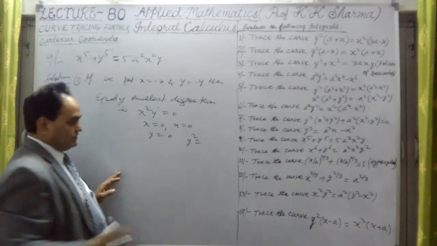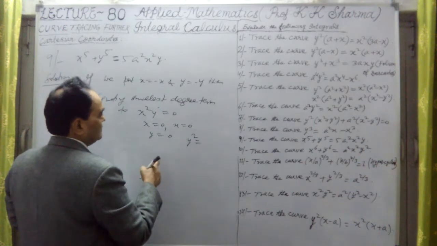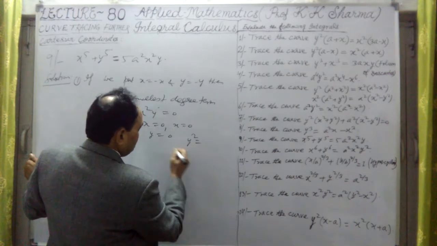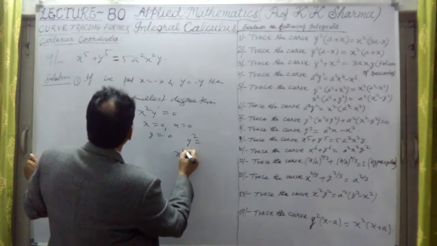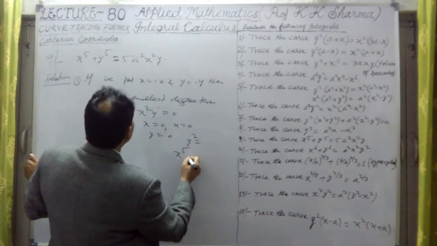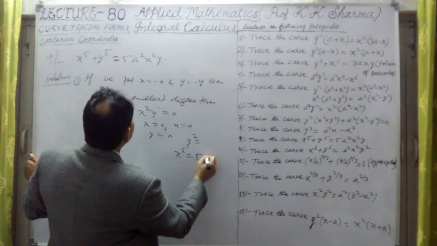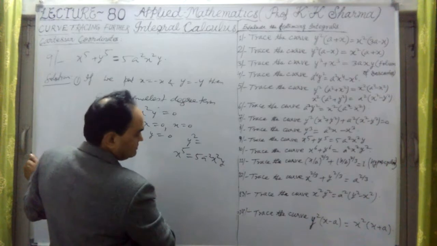The points will lie where the curve will intersect. Okay, points are x equal to 0, y equal to 0. If I solve these equations, it was equal to 5a square x square into y by the value.